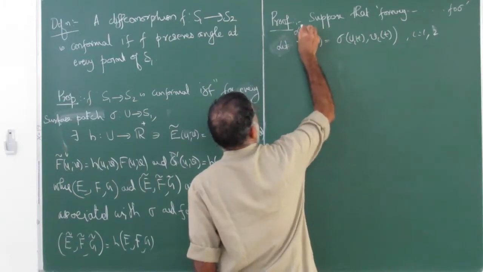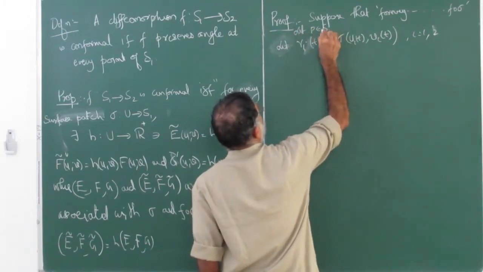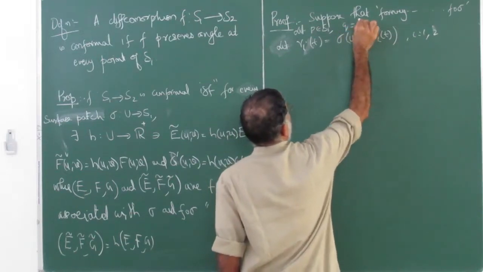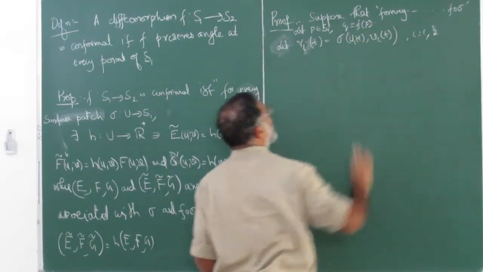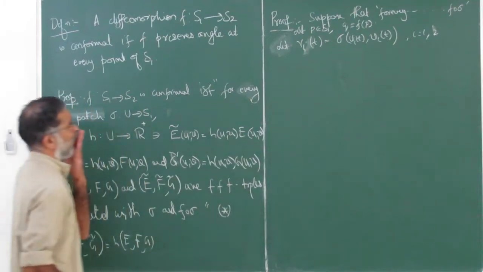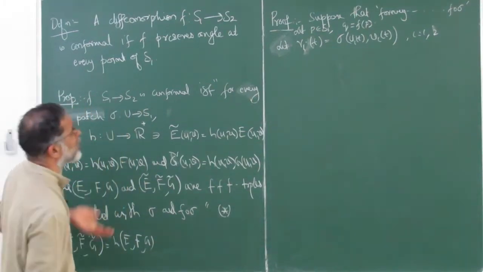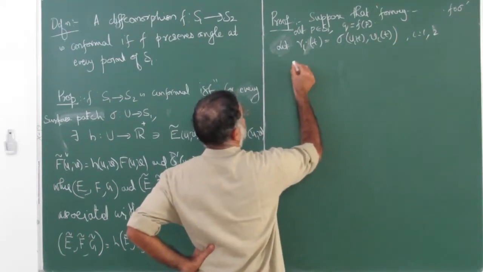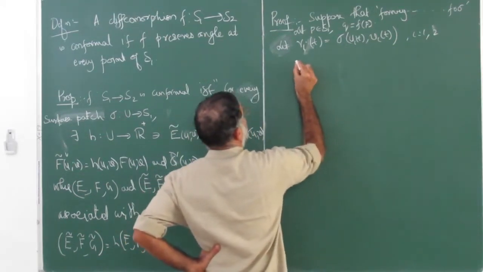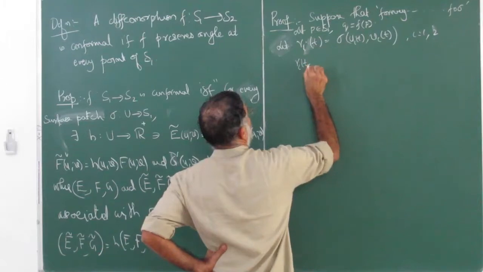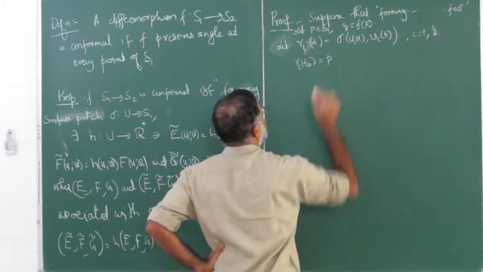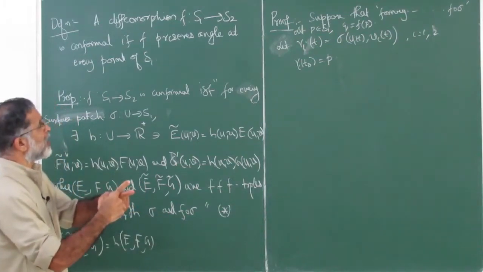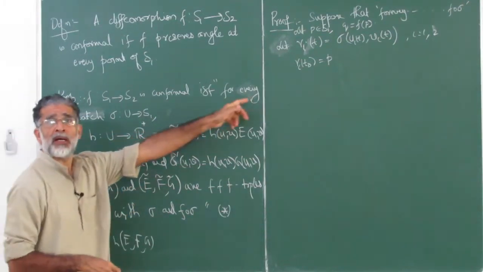So let us fix a point P in S1 and Q in S2, Q equal to F(P), such that gamma_i(t naught) is equal to P. They intersect at P, and let us look at the angle between these two.